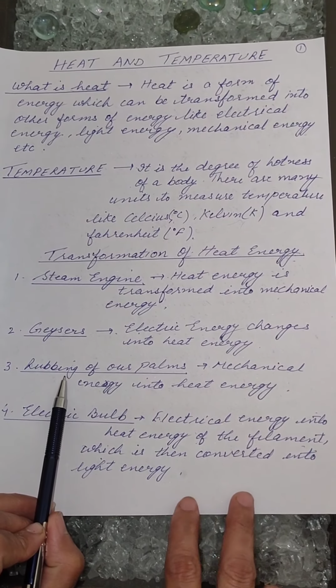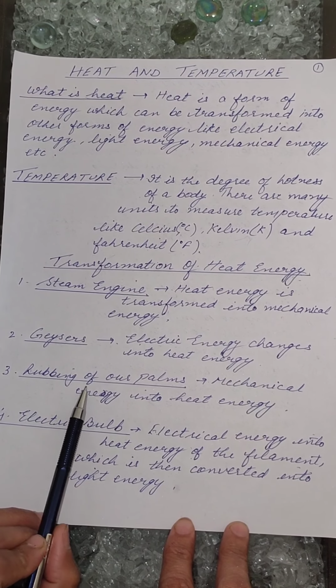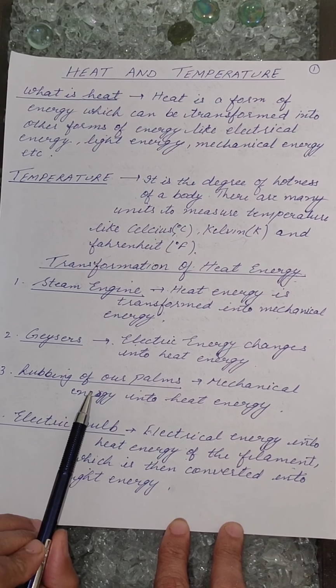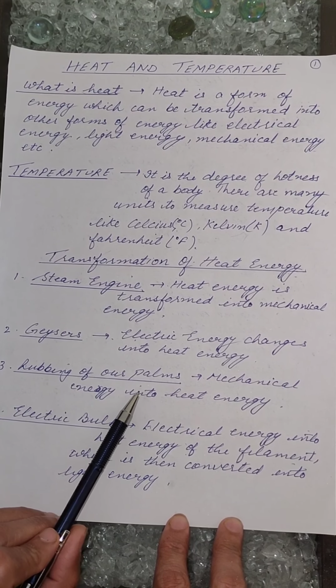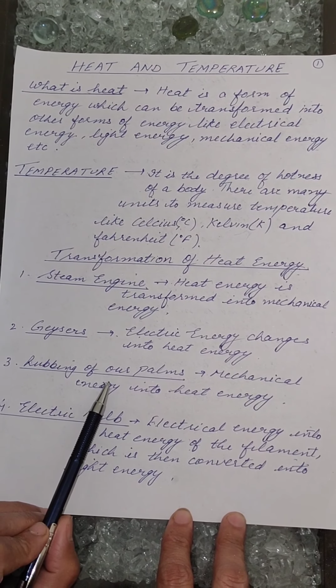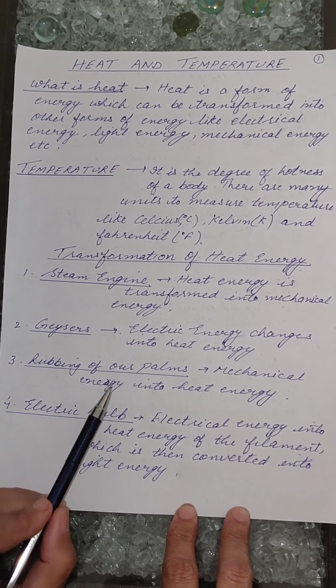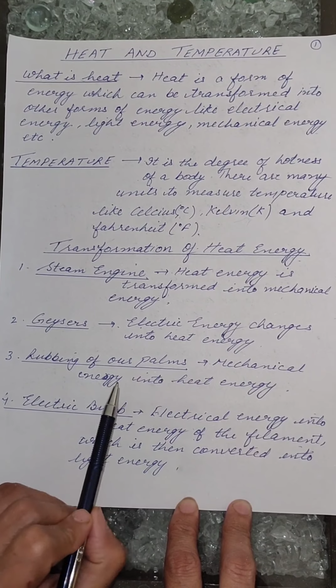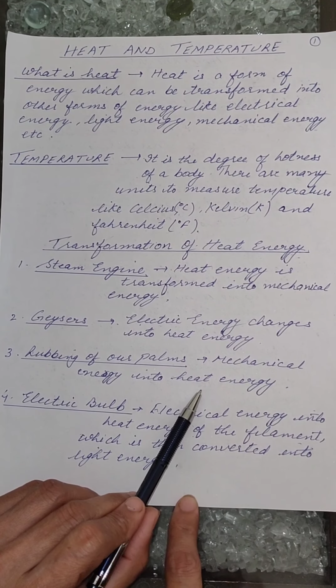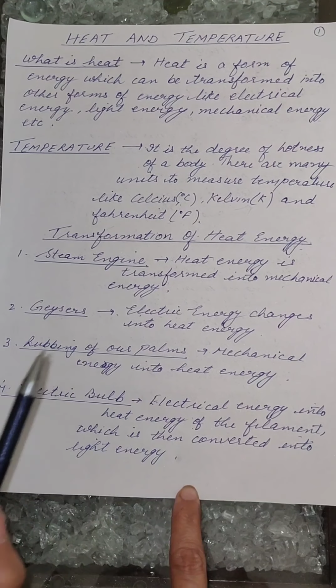Third, rubbing of our palms. A very common example during the winters when our hands become very cold. We used to rub our hands during the winters. Why do we rub our hands? We rub our hands to produce energy, and when we rub our hands, they become hot. So here the mechanical energy of the hands is changed into the heat energy.